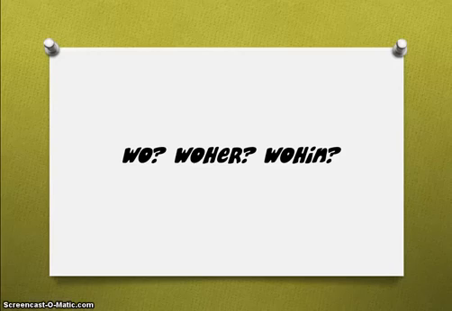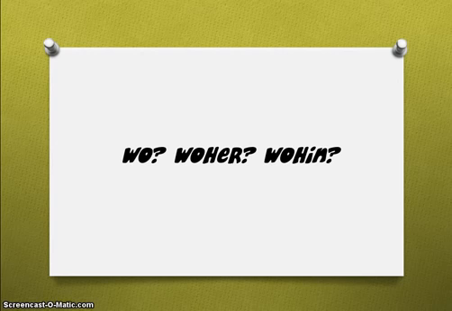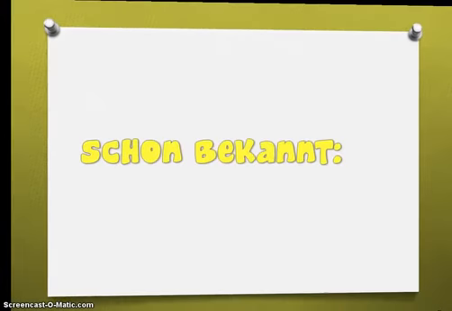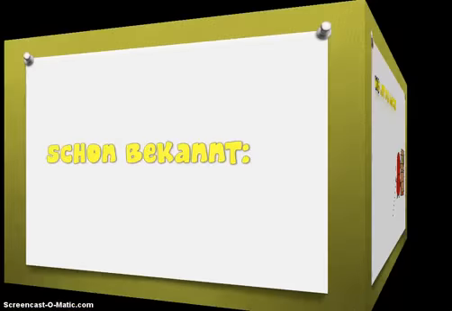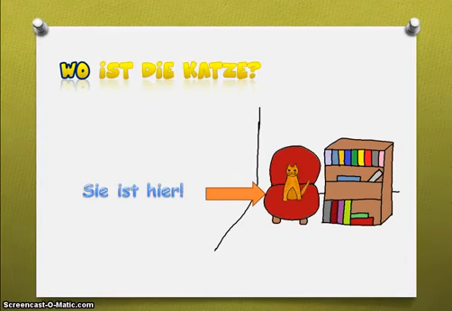Heute sprechen wir über die Fragewörter wo, woher und wohin. Today we are going to talk about the question words wo, woher and wohin. First of all, two of them you already know. Wo, you know, means where. Wo ist die Katze? Sie ist hier.